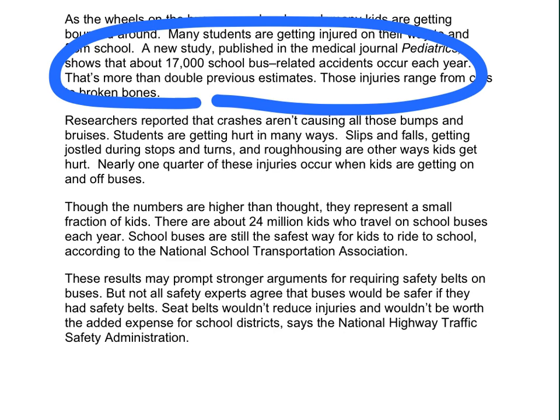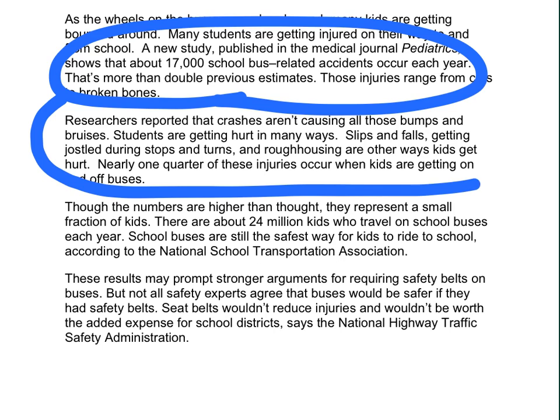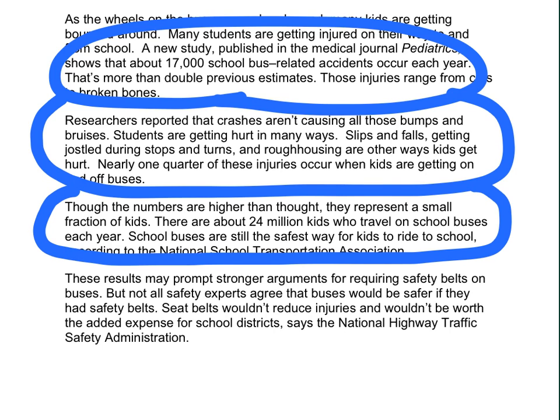In this first paragraph, it's telling me about all the different injuries, or that there are lots of injuries from students riding on school buses. In the second paragraph, it's talking about how students are getting injured, but they might not all just be from crashes. They're getting hurt in other ways, not necessarily because they're not safe on the bus. This third paragraph talks about how school buses still are a safe way for students to be riding to and from school.